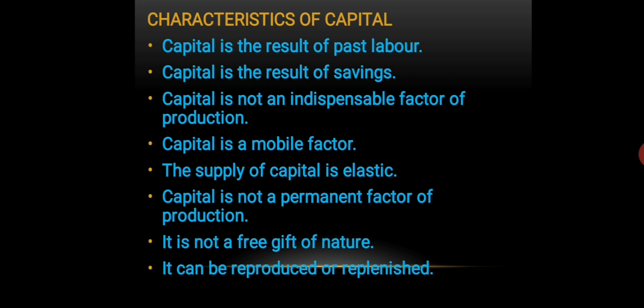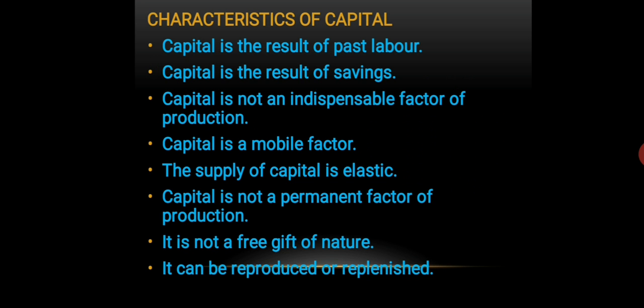Second, capital is the result of saving. Capital is called a result of saving because it has been made out of the saving that has been done by man. Whatever capital like machines, tools, raw material, etc. have been produced because of the saving that is done by man. It is not the free gift of nature. Understood? It has been produced by man because man has done the saving in order to produce that commodity. Its supply might increase or decrease by the efforts of man.